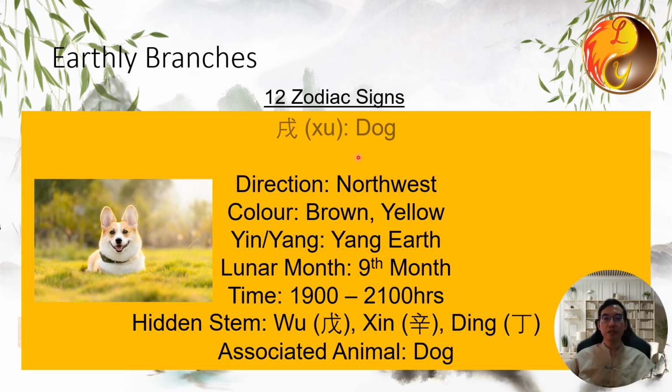Xu represents the dog. It is associated with earth, with the direction being northwest and the color yellow. It is yang earth. It corresponds to the 9th month of the lunar calendar, and its time is from 7 p.m. to 9 p.m. The hidden stems for Xu are: the primary stem is Wu, the middle stem is Xin, and the residual stem is Ding. The associated animal is the dog.